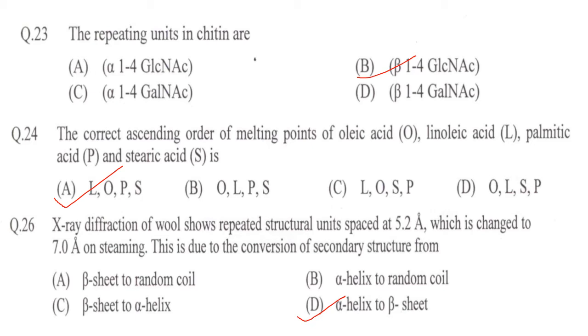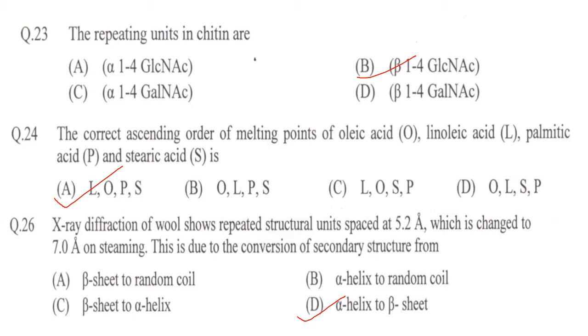Palmitic acid is 16. Out of these, stearic acid will be the highest because the longer the chain, the higher the melting point. So stearic acid will come last. So options C and D can be ruled out; out of A and B, S is at the end, that is correct.